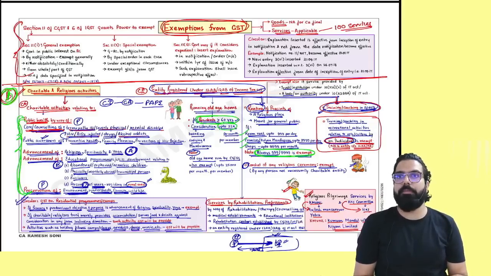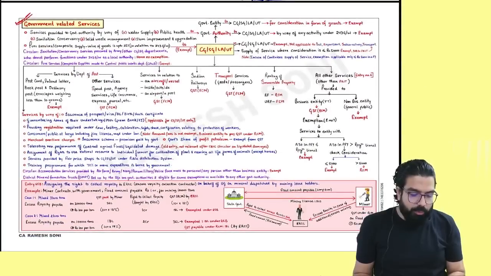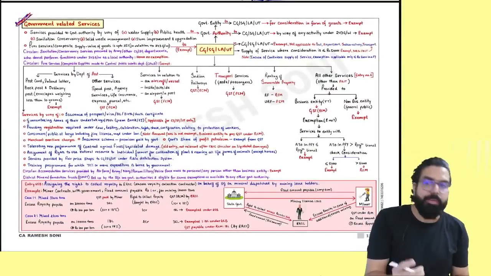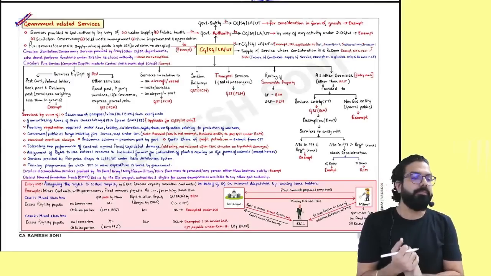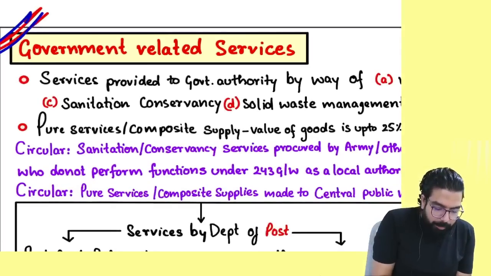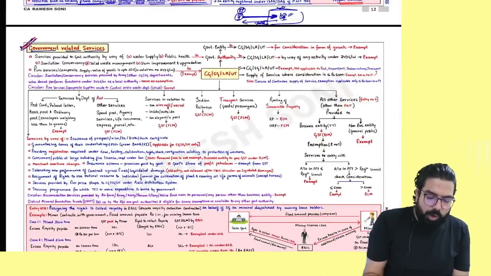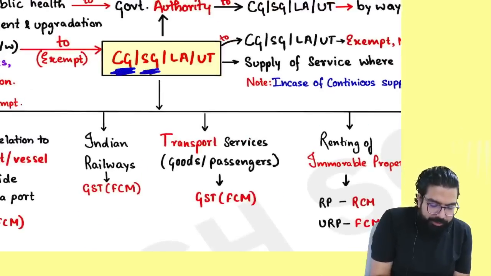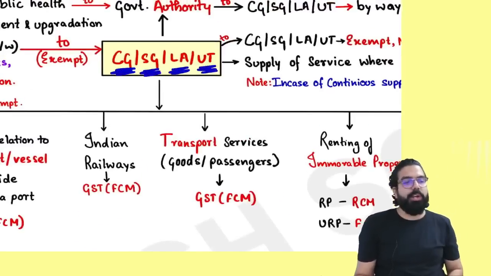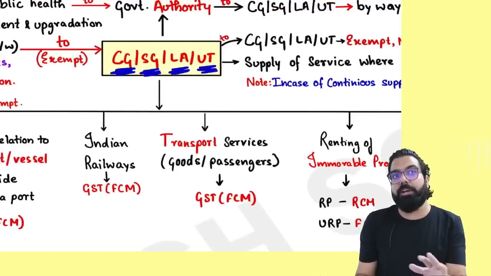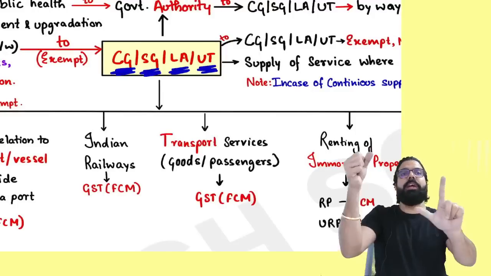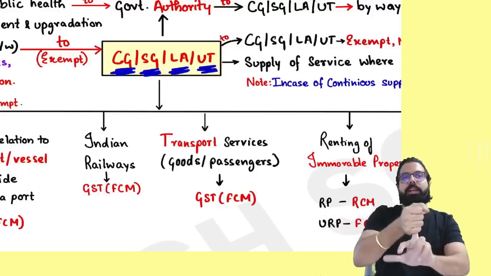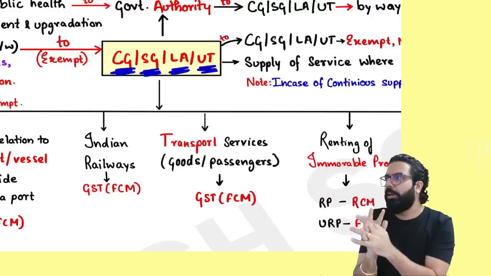Can we go ahead, everyone? Now, let's move to the next one. The next one is over here: government related services. People, government related services, they have told central government, state government, local authority or union territory government. It means all the government related services I have written over here, whether it is exemption, forward charge, or reverse charge, all the entries I have told over here.